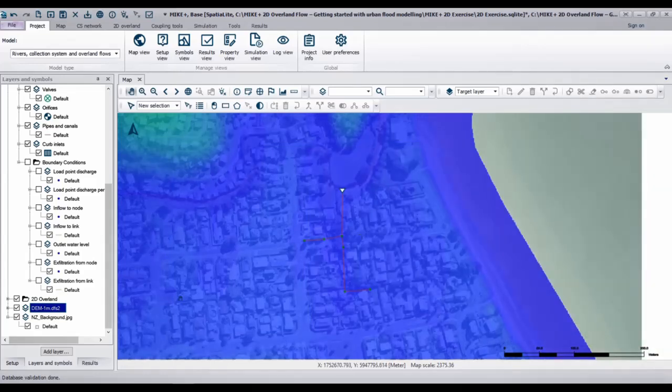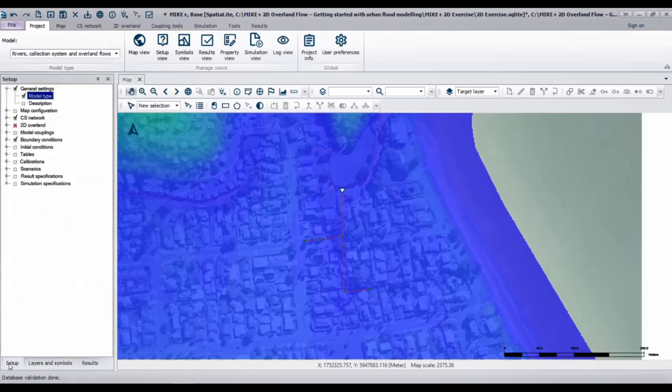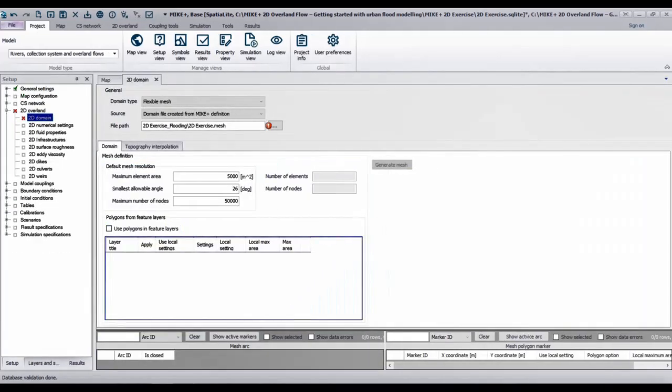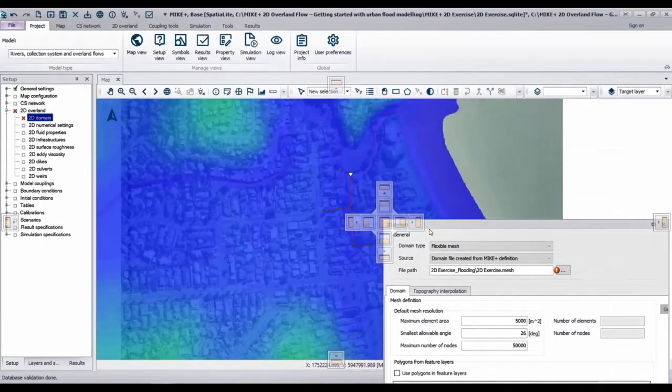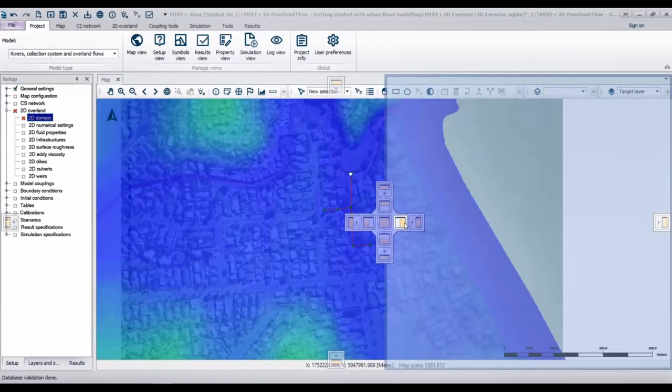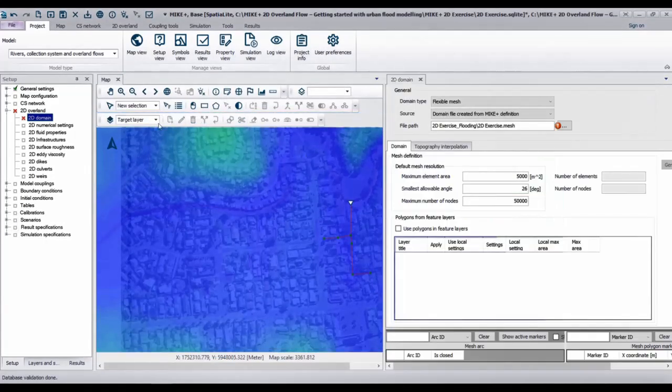Go to the Setup tab. Open the 2D Overland group to find the editor 2D Domain. Open this editor. The 2D Domain Editor is where the computational grid or mesh for the 2D model is configured and defined. We can move this editor next to our map view. Select Pan to move the map view, so that's the hand.